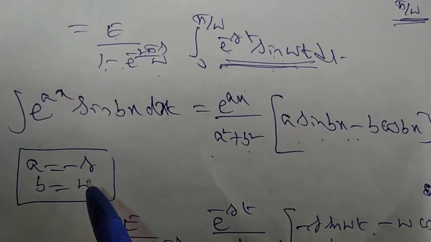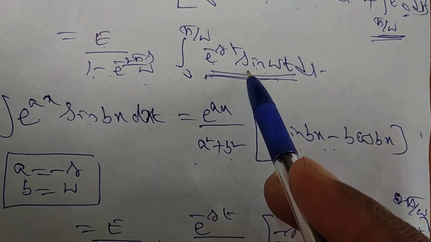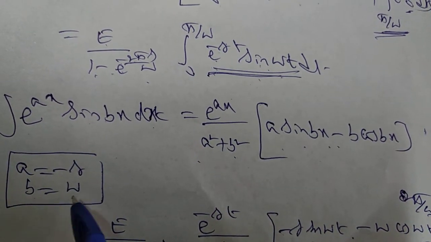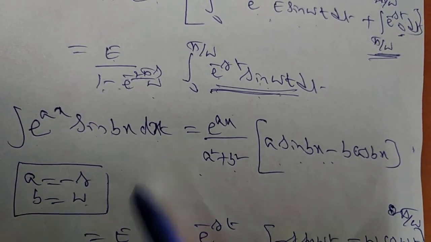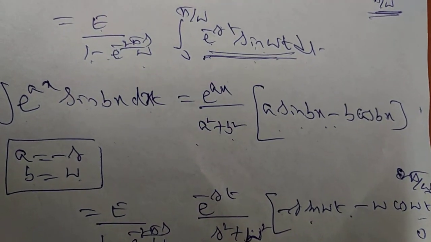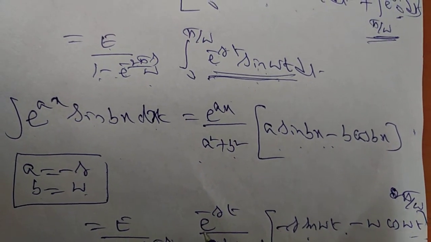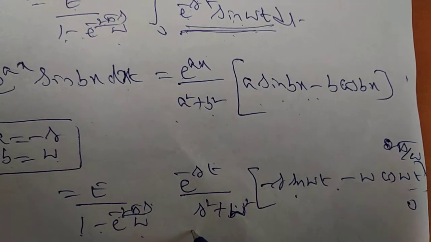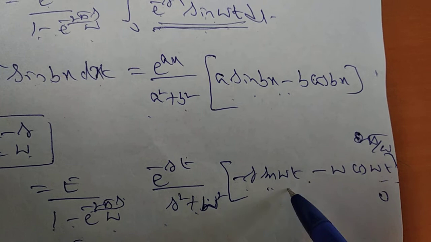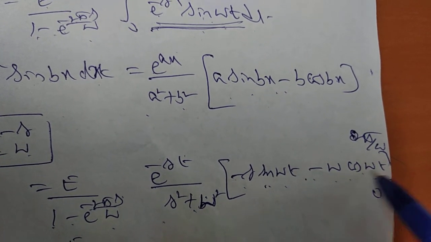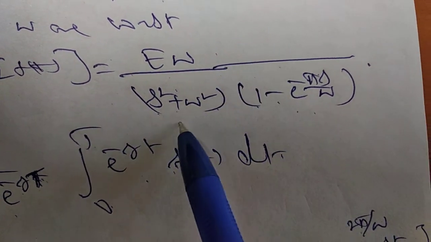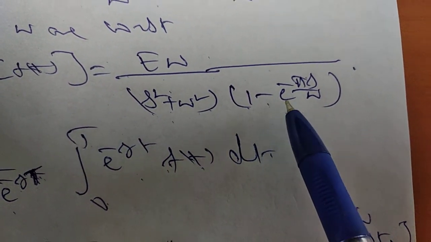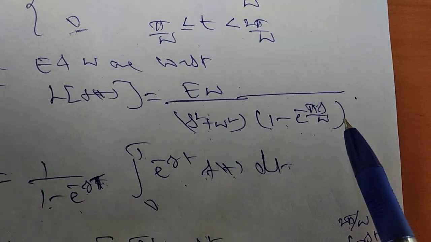So the same thing, e power of minus ax. What is a here? Minus s, and sin omega t. b means omega, and the variable here is t. So here we integrate this one to get e over 1 minus e power of minus 2 pi s by omega, e power of minus st divided by s square plus omega square into minus s sin omega t minus omega cos omega t, in the interval 0 to pi by omega. We apply the limits and simplify, and we will get the answer: e omega divided by s square plus omega square into 1 minus e power of minus pi s by omega. This is the assignment for you. You have to complete this one.